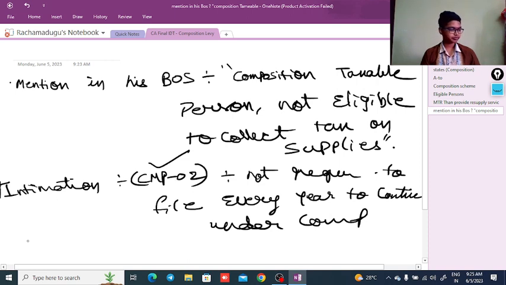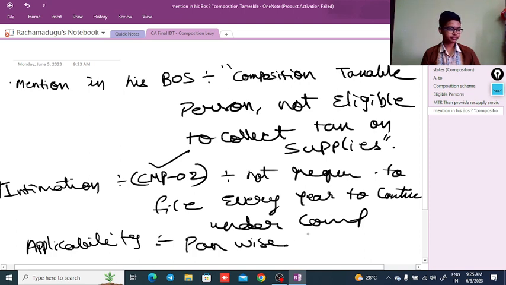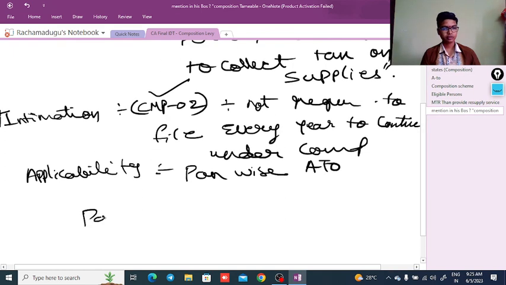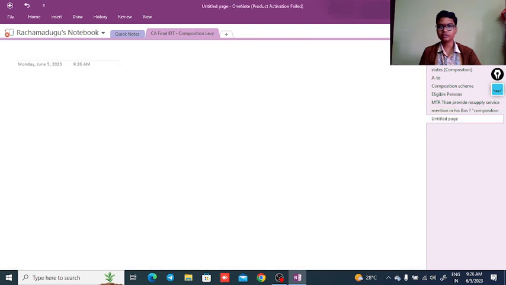Next, applicability. Once the composition scheme is taken, it is applicable PAN-wise on aggregate turnover, not state-wise. Whereas payment of tax will be state-wise. That's the thing.